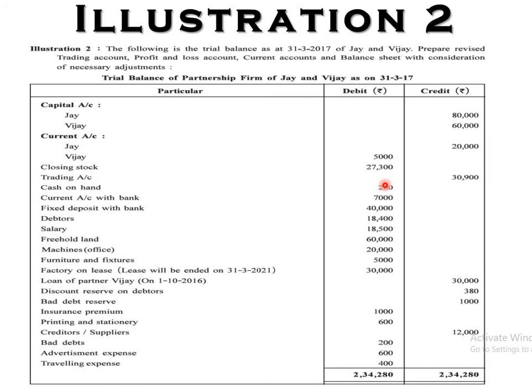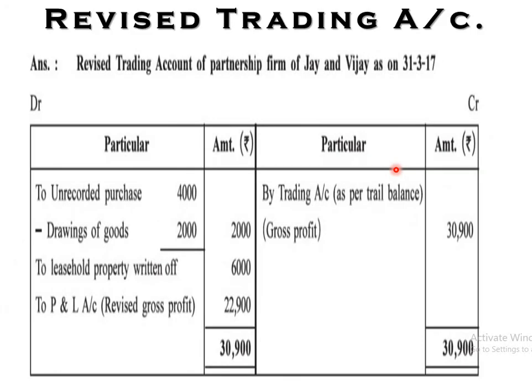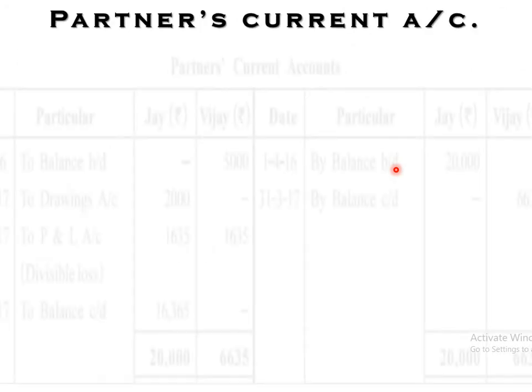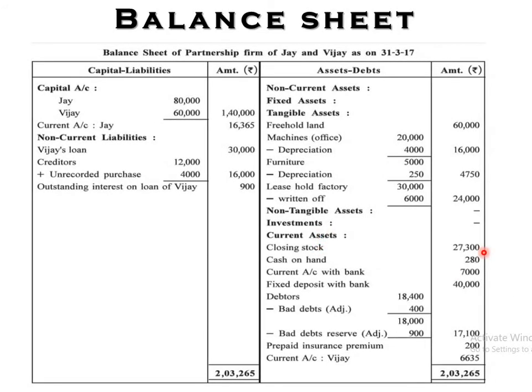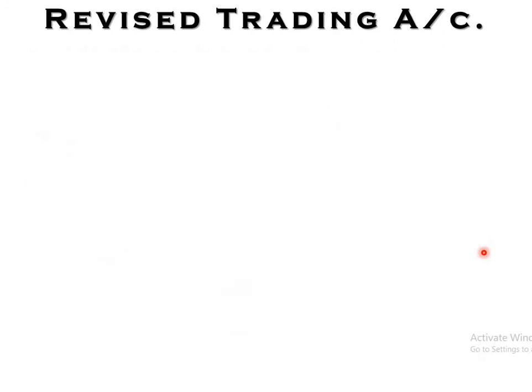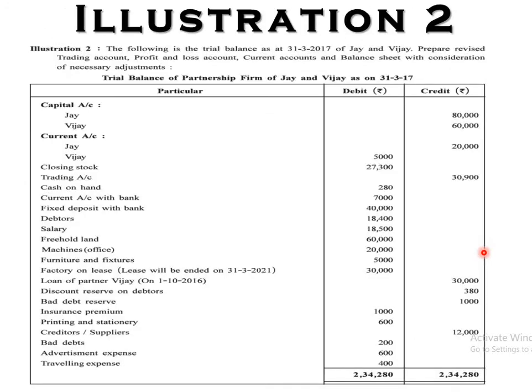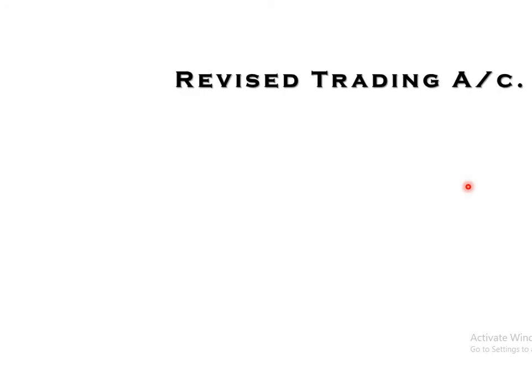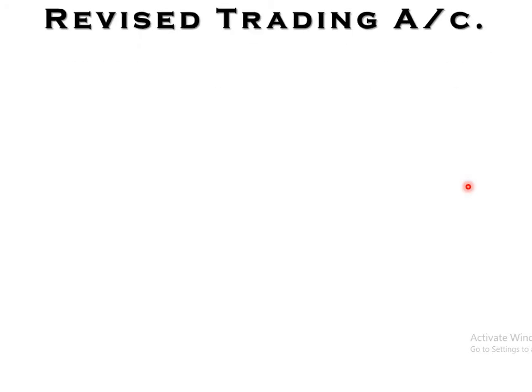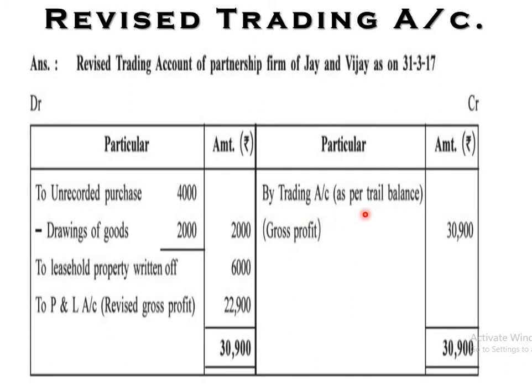Okay, then after closing stock, directly in the balance sheet 27,300, because only one entry is there, that's why balance sheet under the current assets. Yes, here it is. See, closing stock 27,300. After that one, I think yes, trading account 30,900, that is credit balance, so it is our profit, right? So let's see, it's very important for this particular illustration. This is the important thing. See, trading account as per trial balance, the spelling is wrong, it's trail, but it's trial balance, right? That is gross profit 30,900, 30,900.